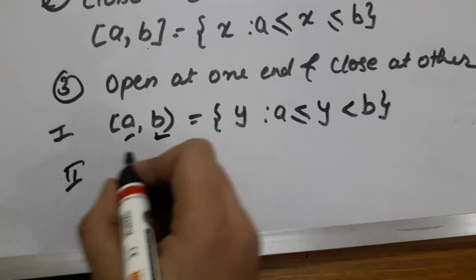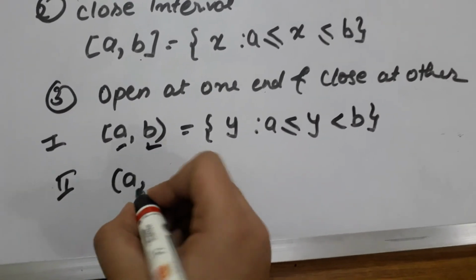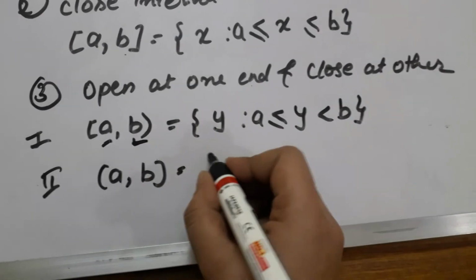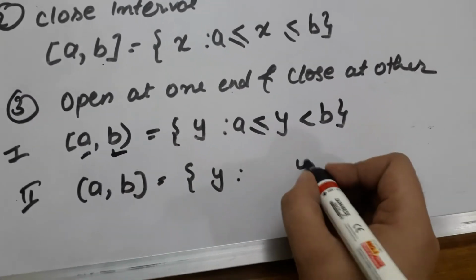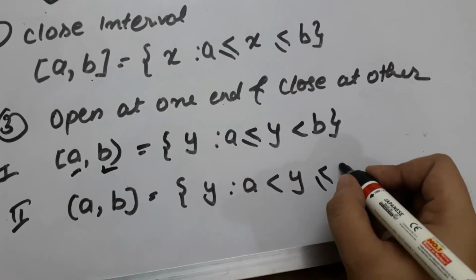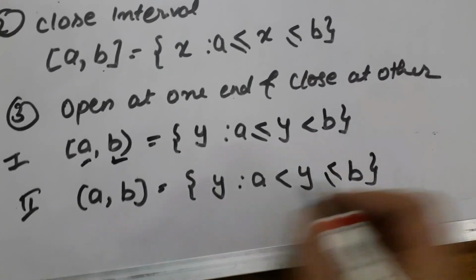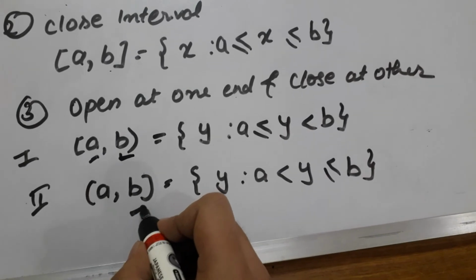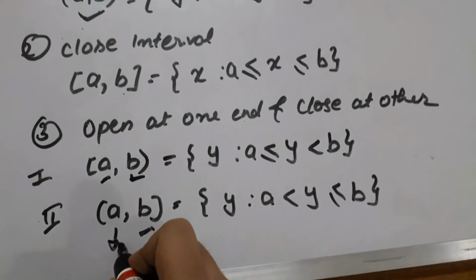And the second case is when it is open at a and closed at b. Here, y is greater than a and less than or equal to b. Here b will be included in the interval and a will not be included in the interval.